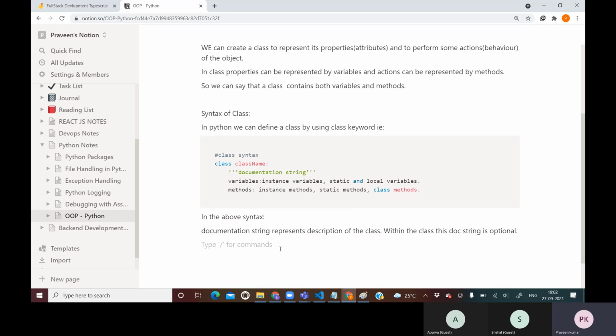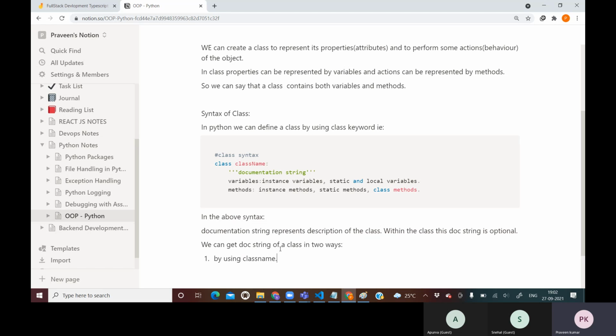Now we can get the doc string in two ways. We can get the doc string of a class in two ways. So what are those two ways? The first way is by using the class name.